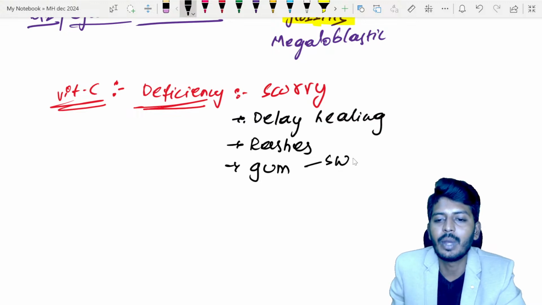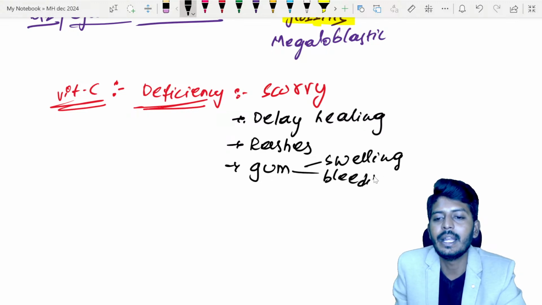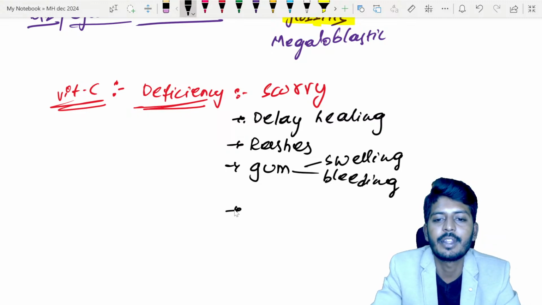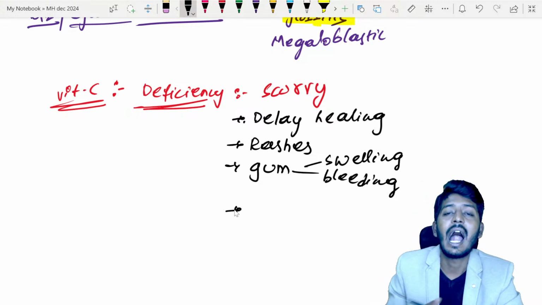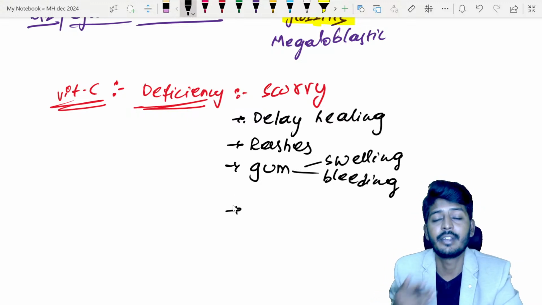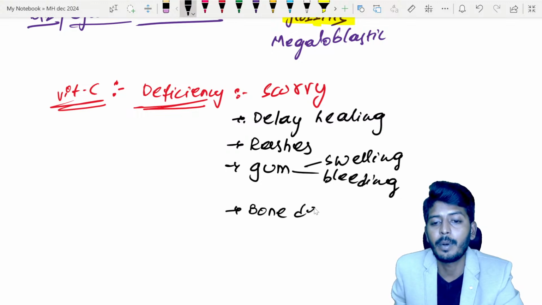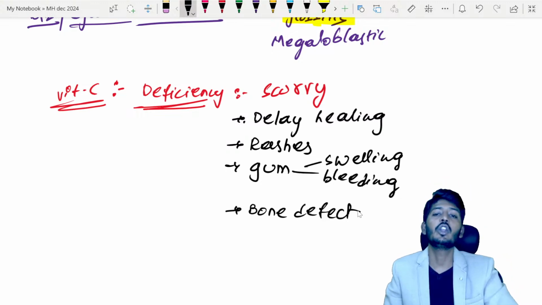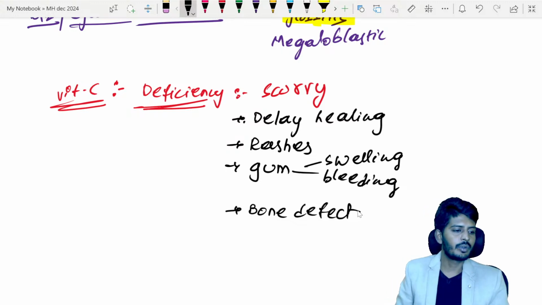Also, children can have bone development defects. So whenever you are answering a question, look for all the symptoms, then select the vitamin that is causing them.